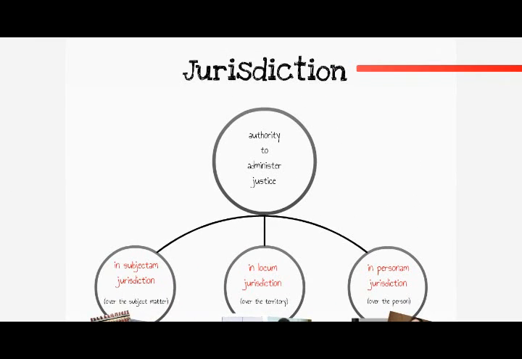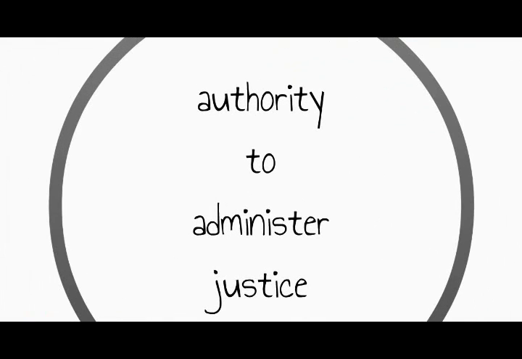Jurisdiction and organization. Before we can understand how our court system is organized, we need to understand the basics of jurisdiction. Jurisdiction is the authority to administer justice. In the courts, this is the power to hear a case and provide a remedy. There are three main sources of jurisdiction in our common law system.